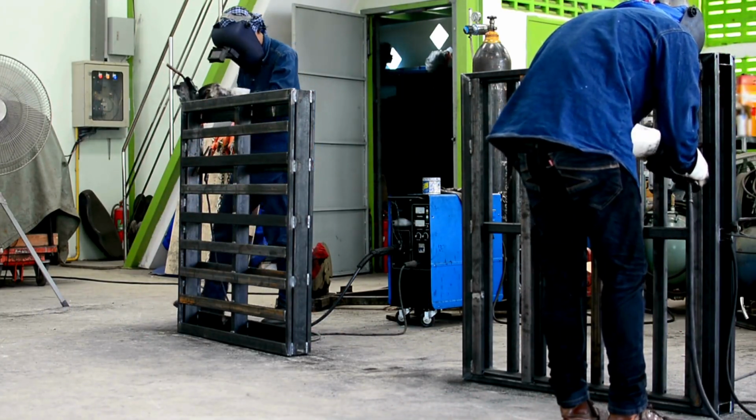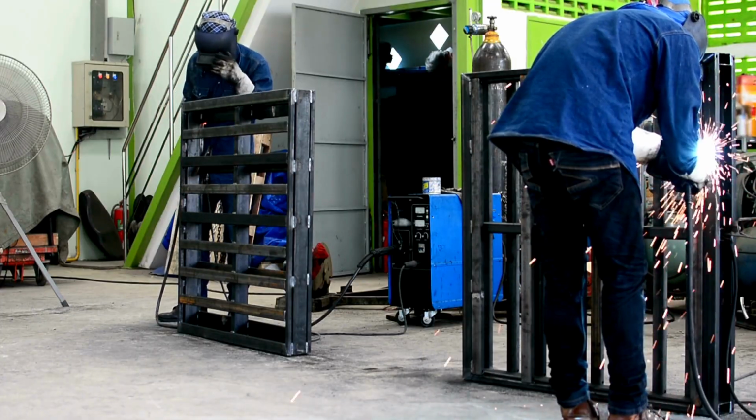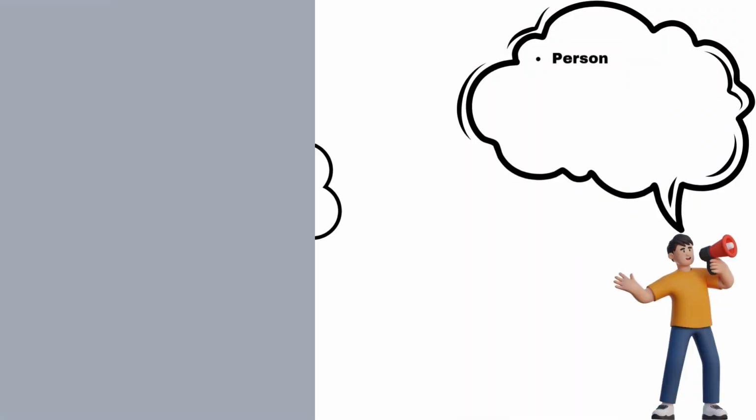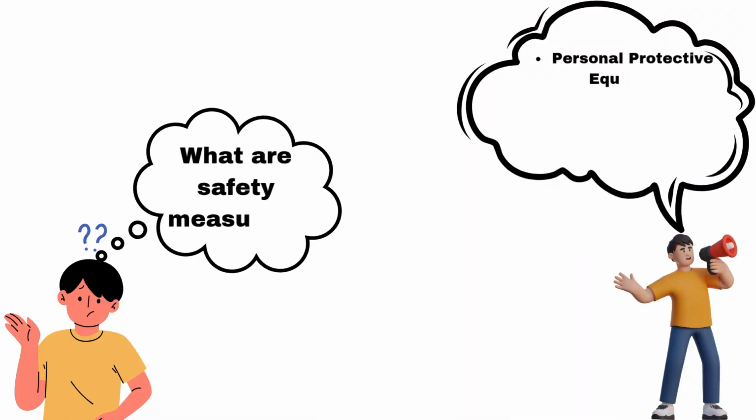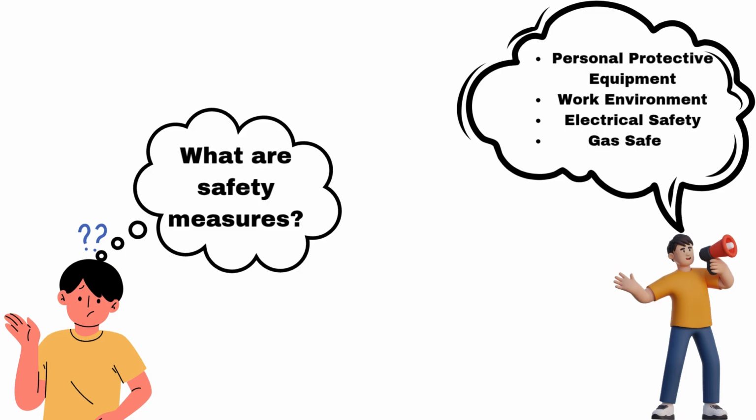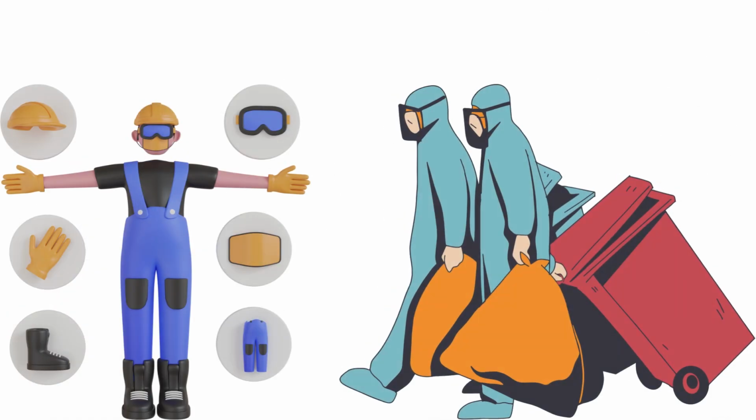To ensure a safe welding process, welders should always wear appropriate personal protective equipment, PPE, like a welding helmet, gloves, and fire-resistant clothing. Good ventilation is also crucial to prevent the buildup of harmful fumes. Before starting work, inspect all equipment for damage and ensure the work area is free of flammable materials.